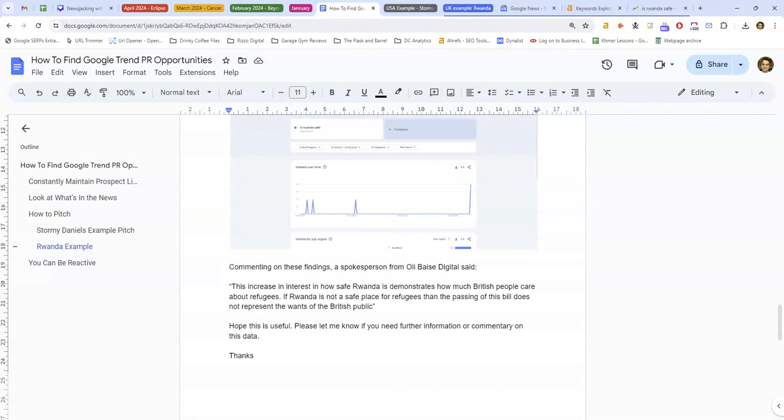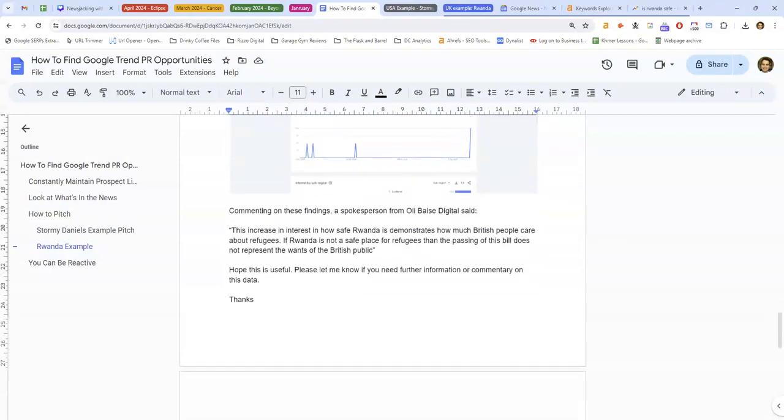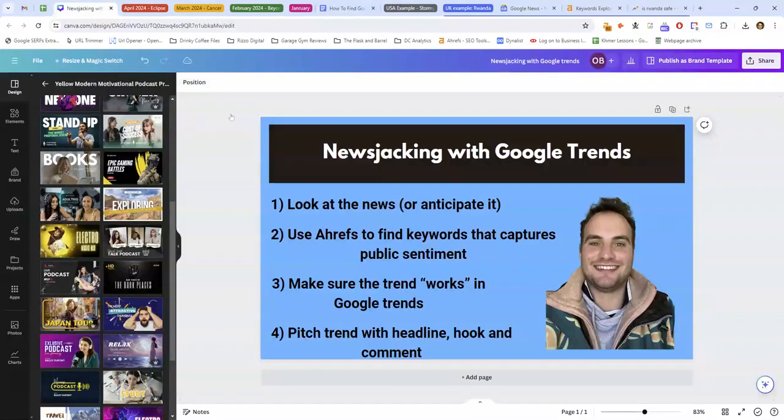demonstrates how much the British people care about refugees. If Rwanda is not a safe place for refugees, the passing of this bill does not represent the wants of the British public." So we've got the public as the in-group and the politicians as the out-group. It's a story that affirms people's beliefs, so it's the kind of thing that will get clicks. Hope this is useful. Please let me know if you need any further information or commentary on this data. Thanks.